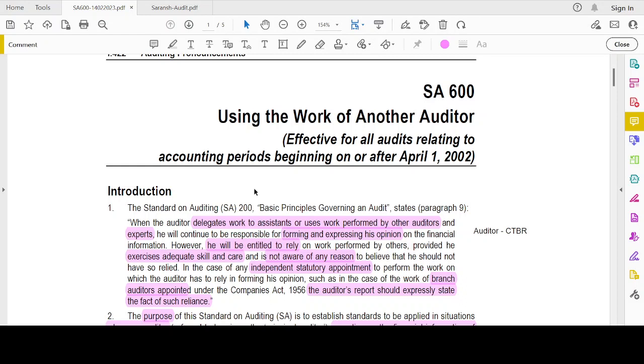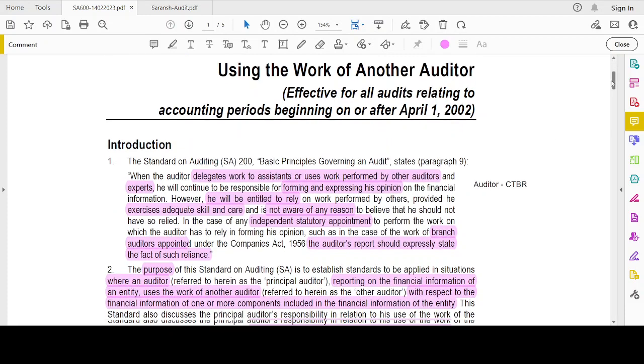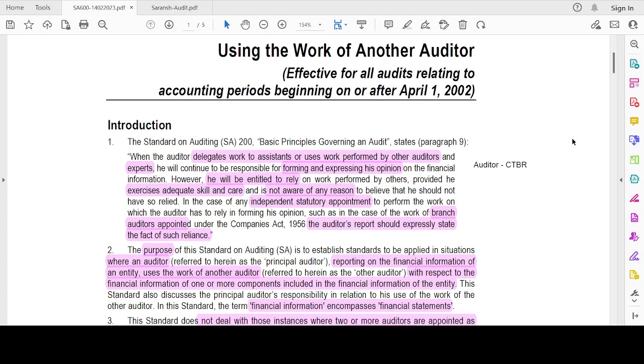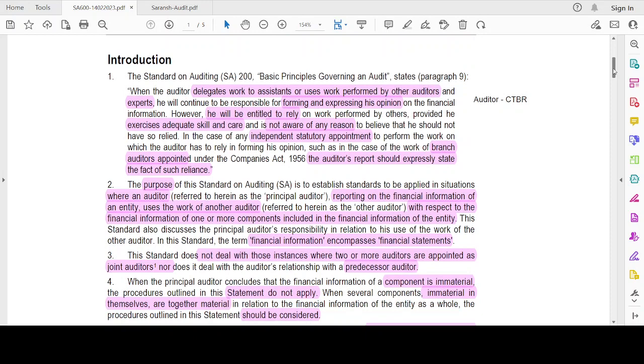In the case of an independent statutory appointment to perform the work on which the auditor has to rely in forming his opinion, such as the work of branch auditors appointed under the Companies Act, the auditor's report should clearly state the fact of such reliance, that we are relying upon someone's auditor's report. That has to be clearly stated. The purpose of SA 600 is to establish standards to be applied in situations where the auditor reporting on the financial information of an entity uses the work of another auditor with respect to the financial information of one or more components included in the financial information of the entity.